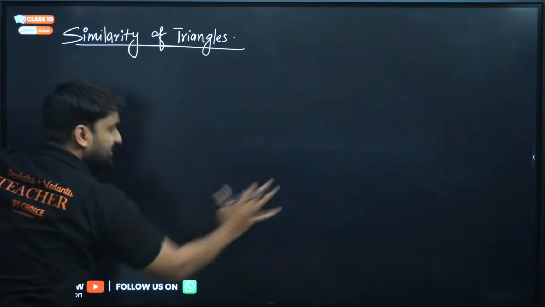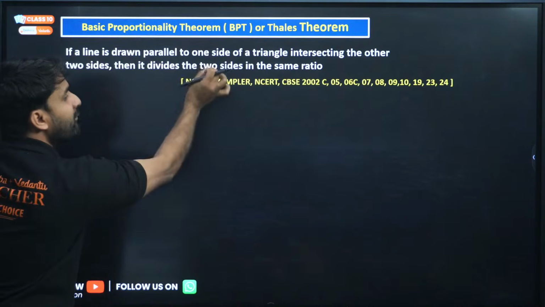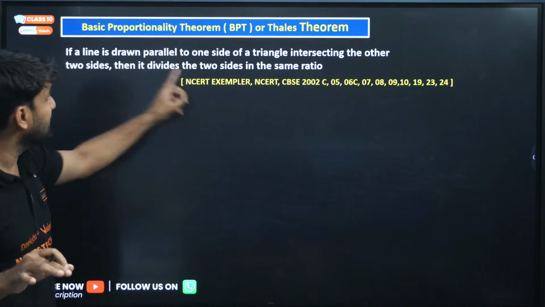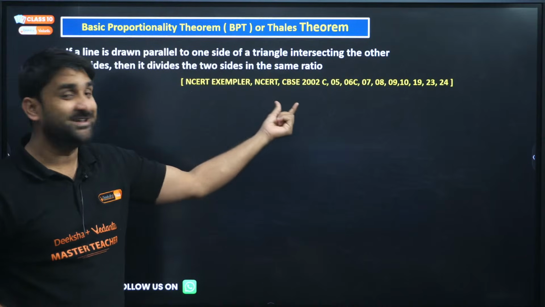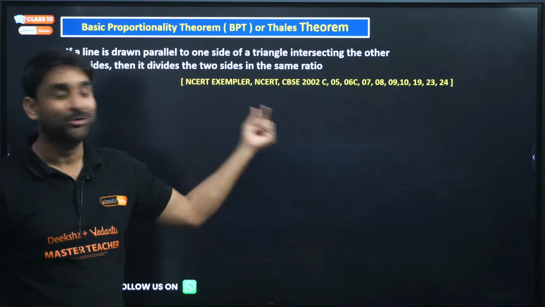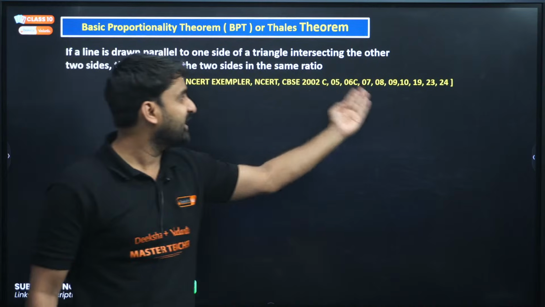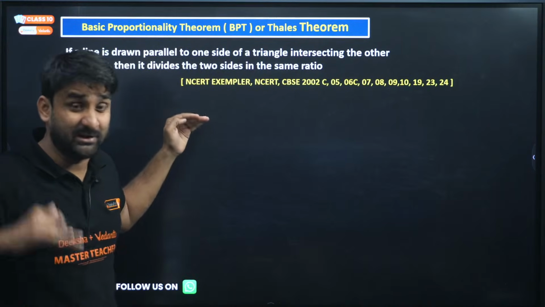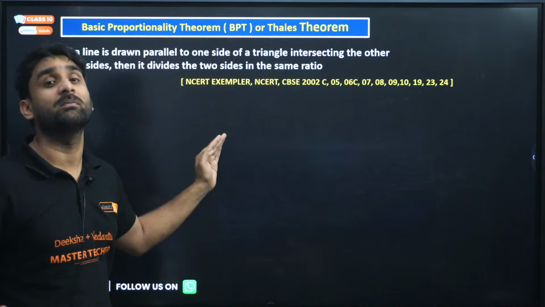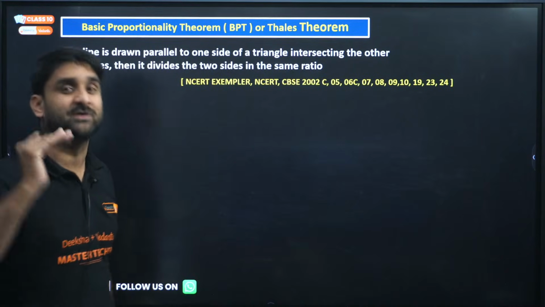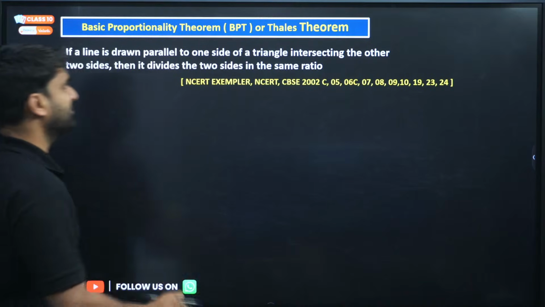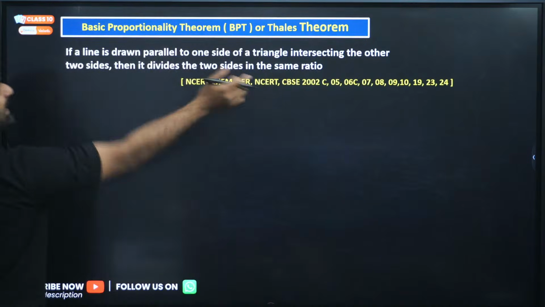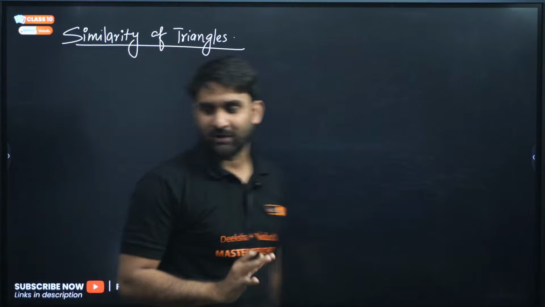After similarity of triangles, we will move to one of the most important topics, BPT, the basic proportionality theorem. You can see on screen, BPT has been asked by CBSE so many times: 2002, 2005, 6, 7, 8, 9, 10, 19, 23, 24. This theorem directly comes in the exam in the form of a question, my dear. This is not only a theorem, this is a question itself. We will talk about this also, don't worry. I am going to derive the BPT also in today's live session. Before moving to BPT directly, you should have clarity of similarity of triangles also.